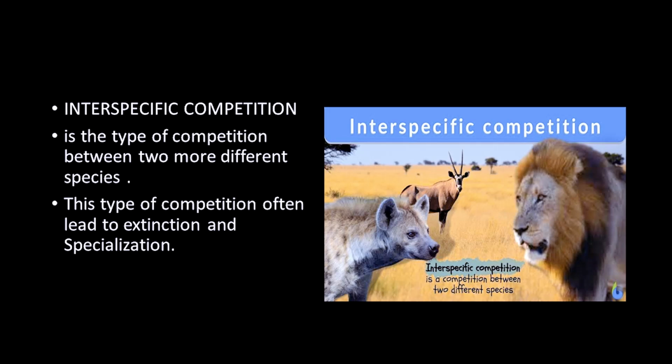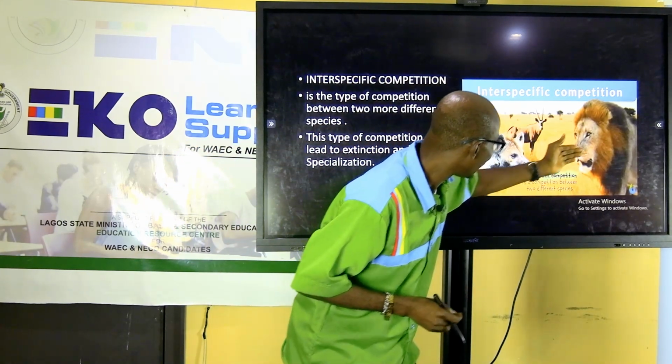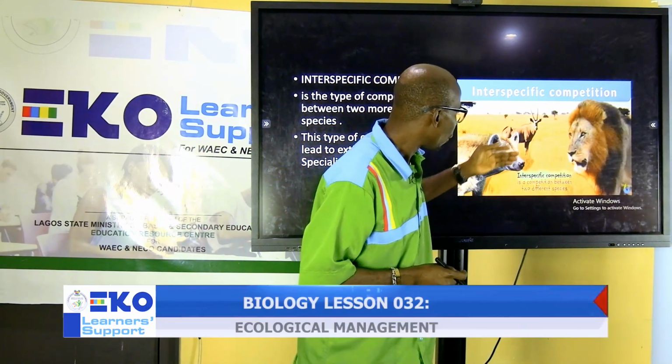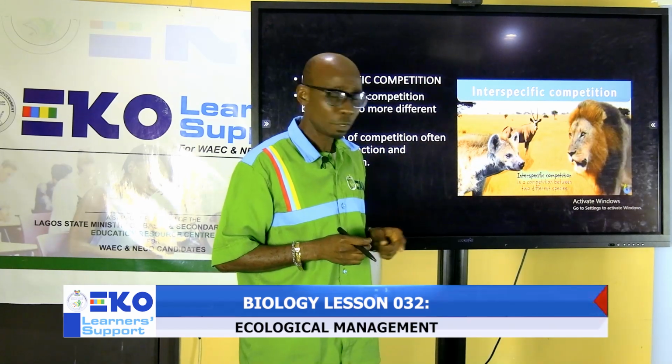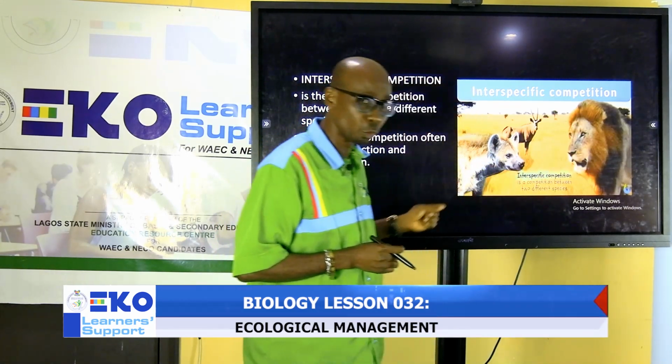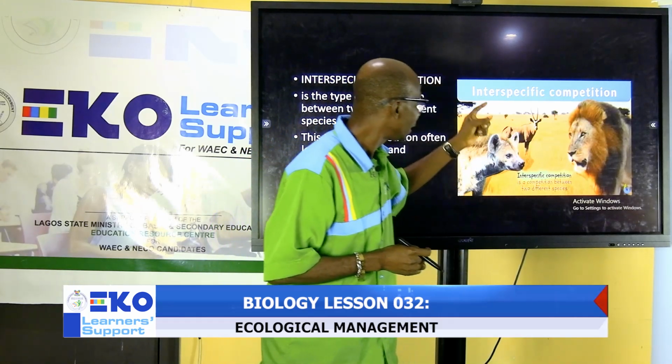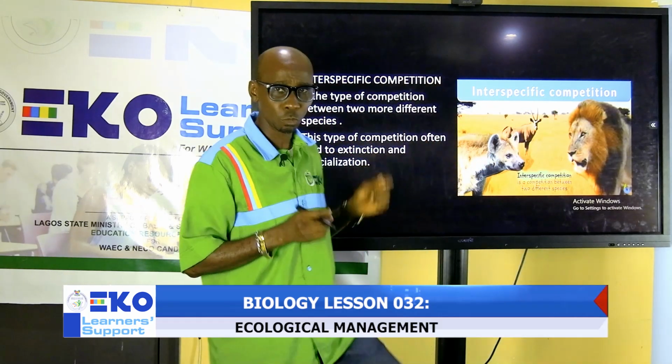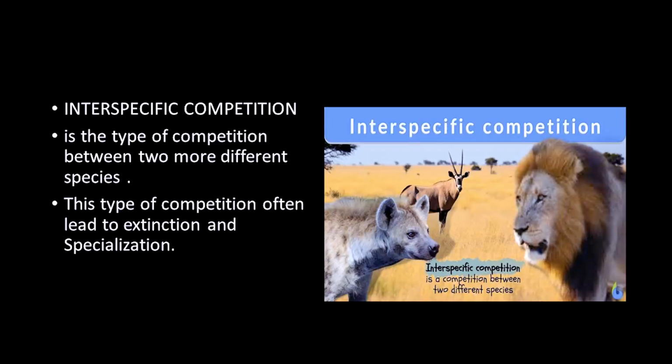Here we have a lion and a hyena competing for an antelope because they are not the same species. That is why it is called interspecific competition. Inter, different species. Intra, the same species.